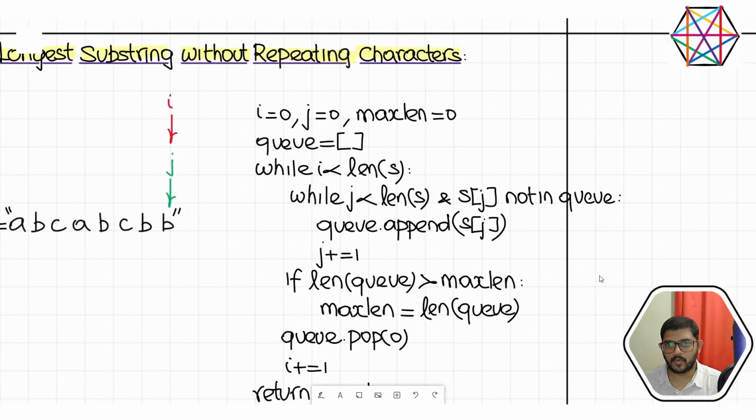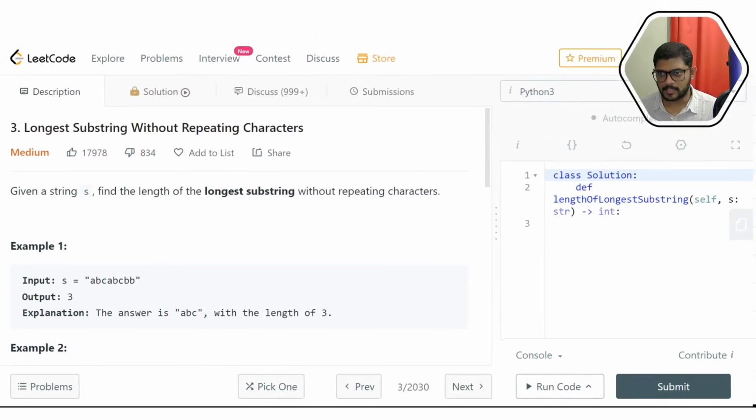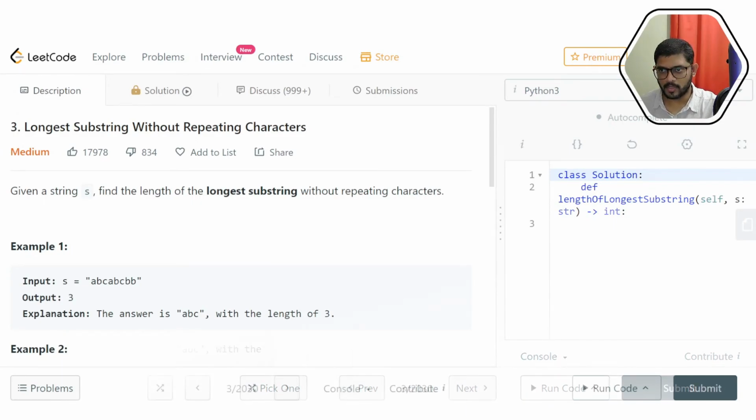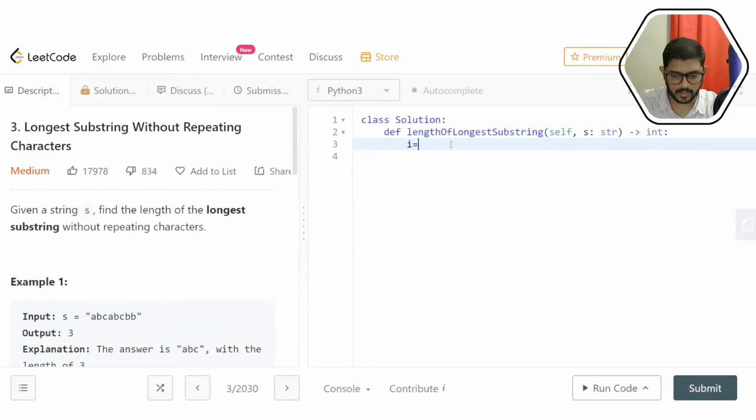So let's see how our algorithm works. Let's now go back to Leetcode and type our code. We need to first introduce those three variables, I, j and maximum length. Initially they're all equal to 0. And let's initialize this queue data structure, which is basically an empty list.